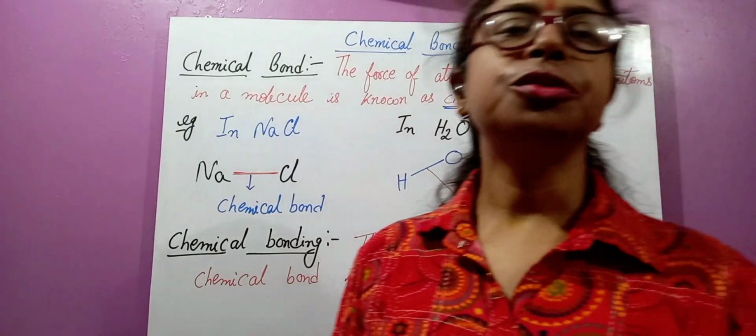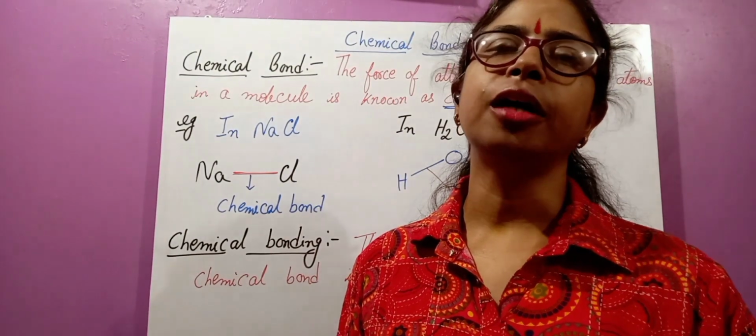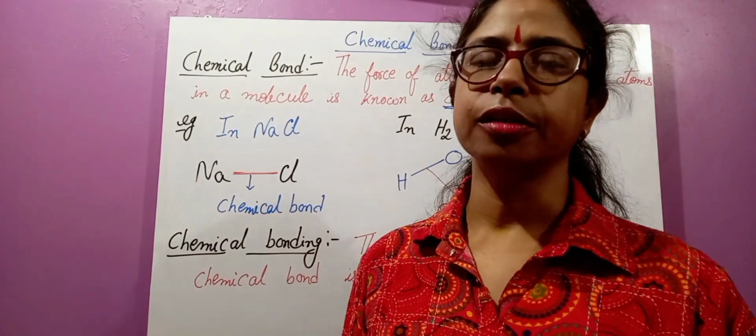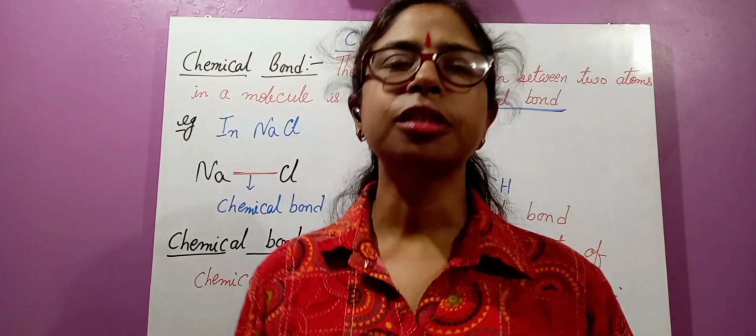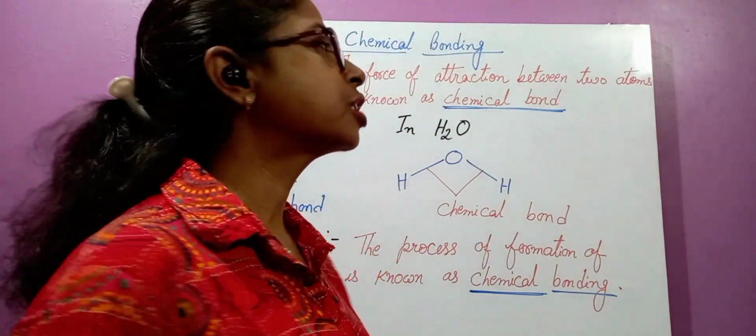Hello everyone, today we will read about chemical bonding. Chemical bonding is a part of metals and non-metals. What is chemical bonding? Before we know this, we have to know what a chemical bond is.